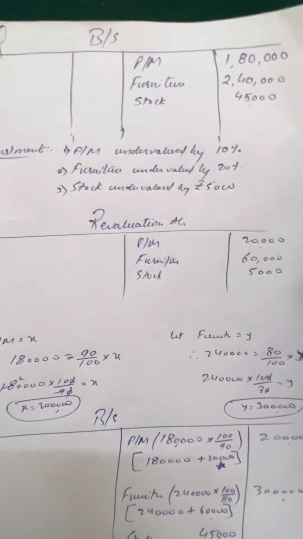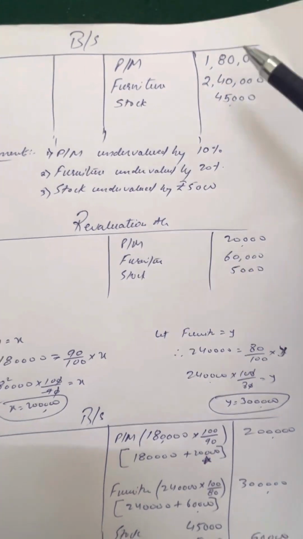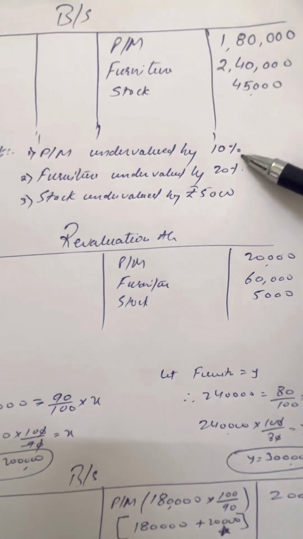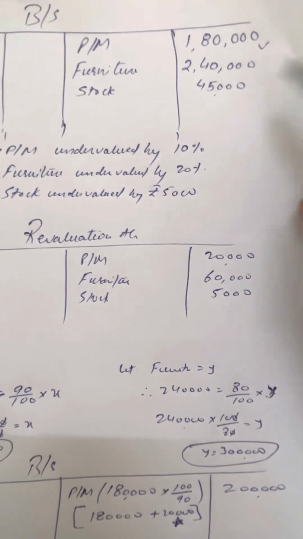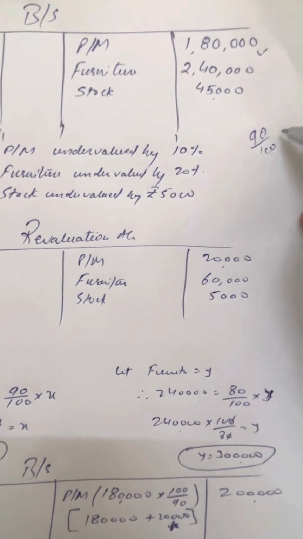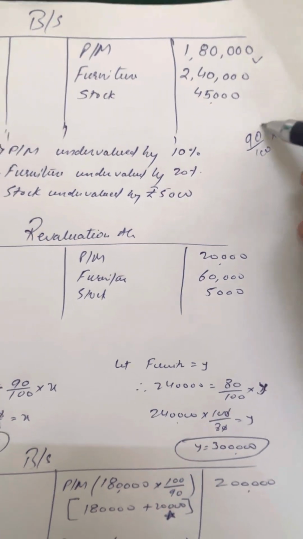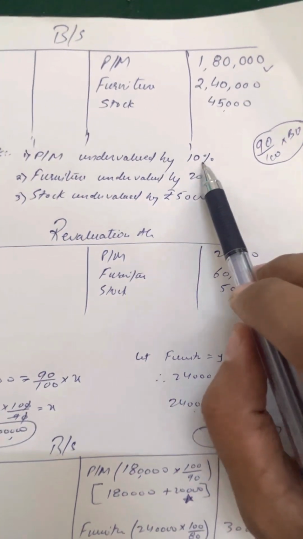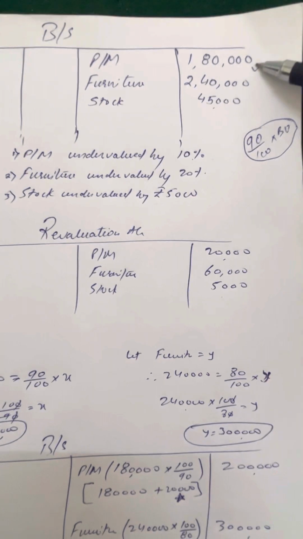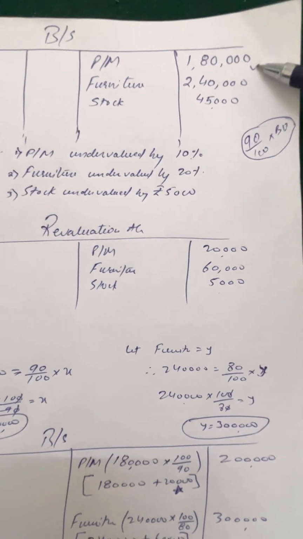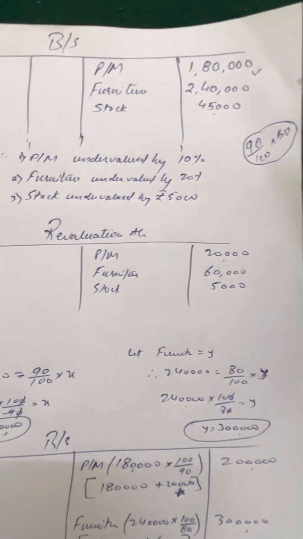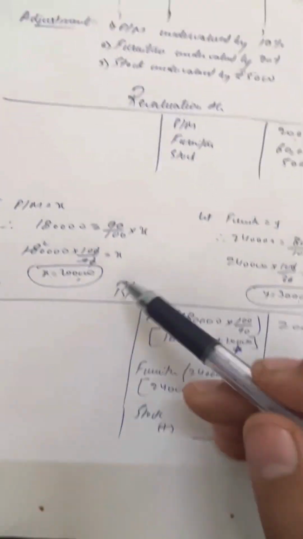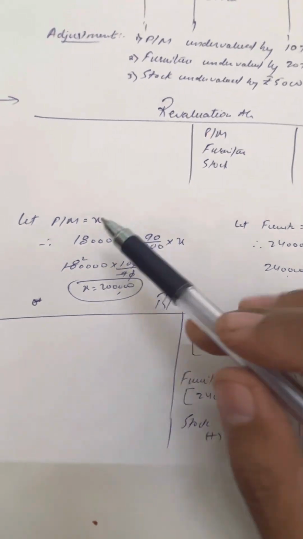If you see this example, if your machinery is 1,80,000 and the adjustment says machinery is undervalued by 10%, it means this value is 90% of the actual book value. Try to understand: machinery is undervalued by 10% means the value given is undervalued by 10%, the actual value is 100%, so this value is 90% of the book value. This is just an explanation, you can do it directly also.